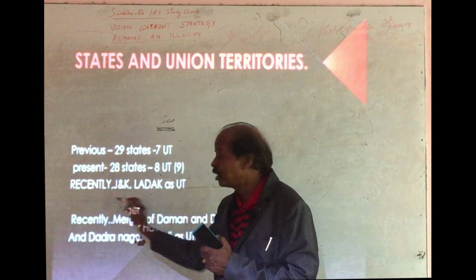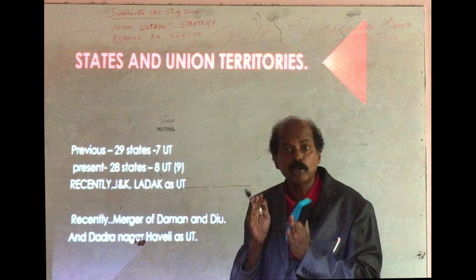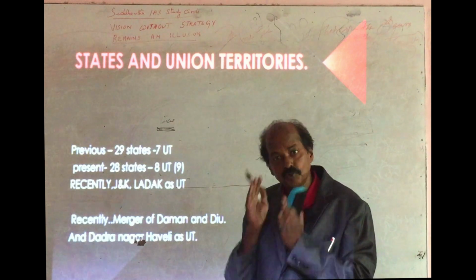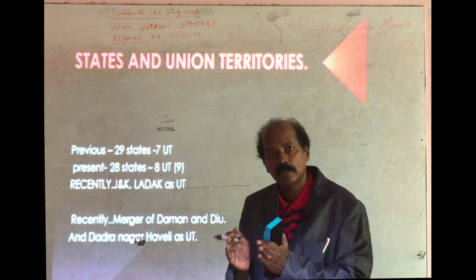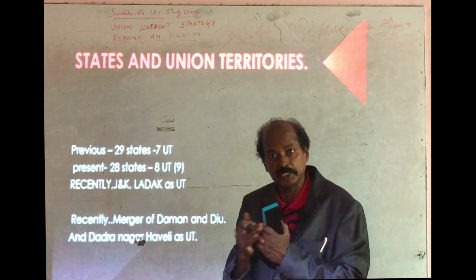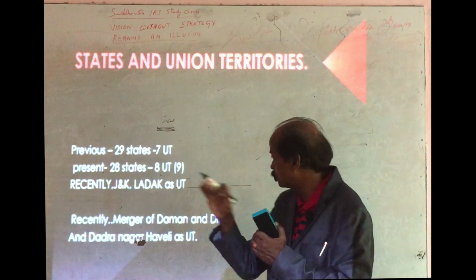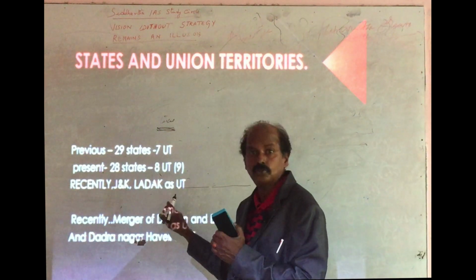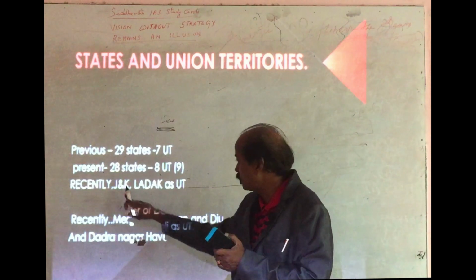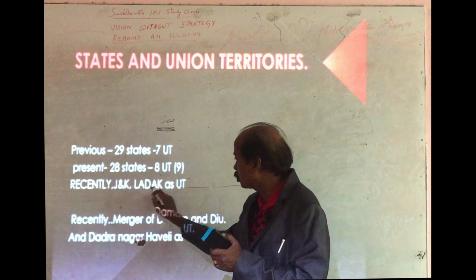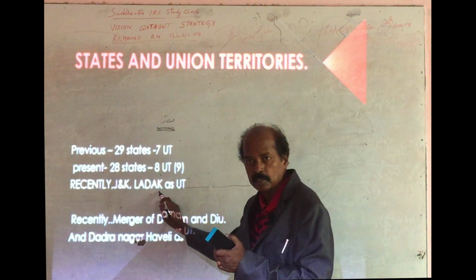Why? Because recently, Jammu and Kashmir, which was previously regarded as a state, had its statehood removed.